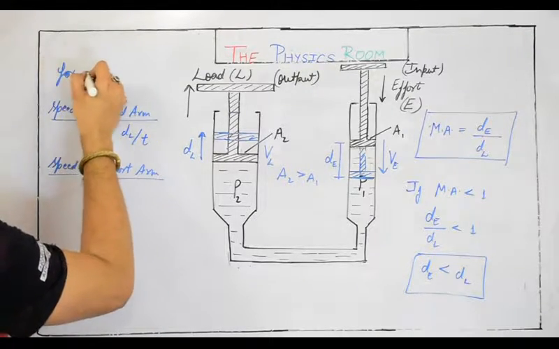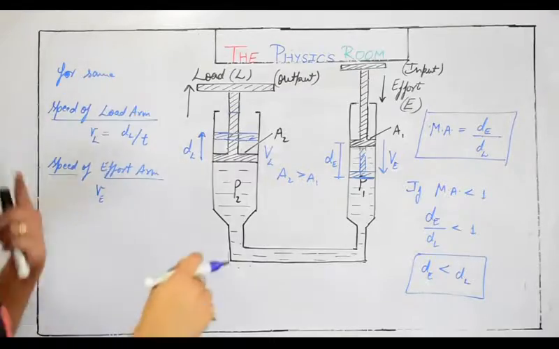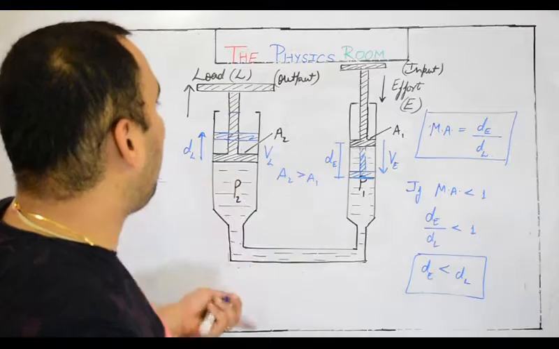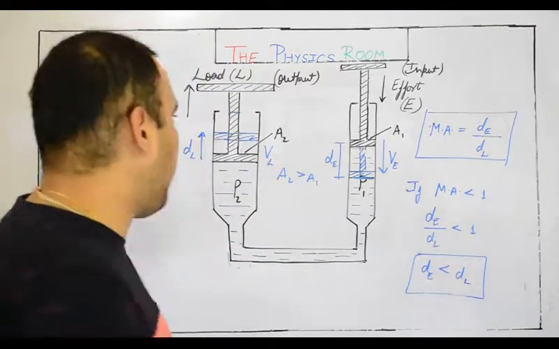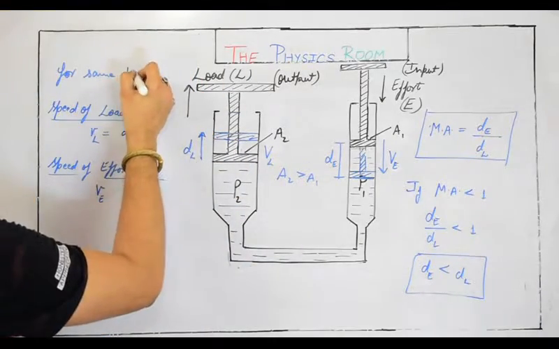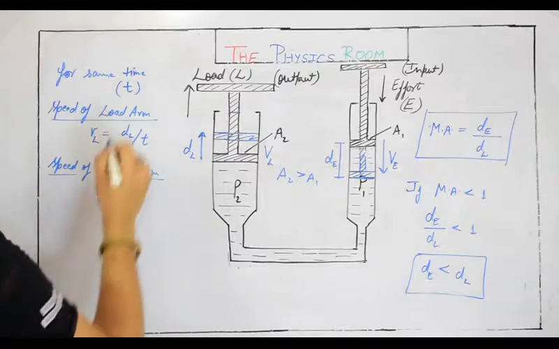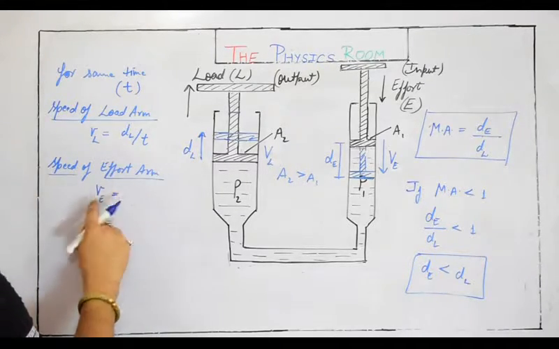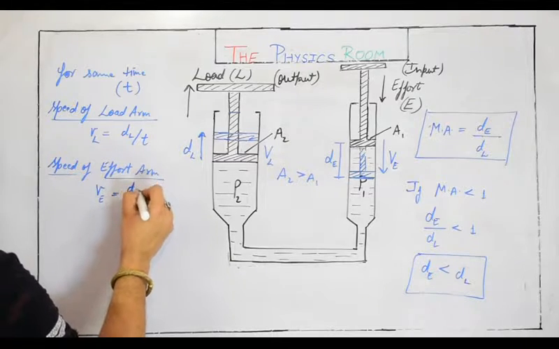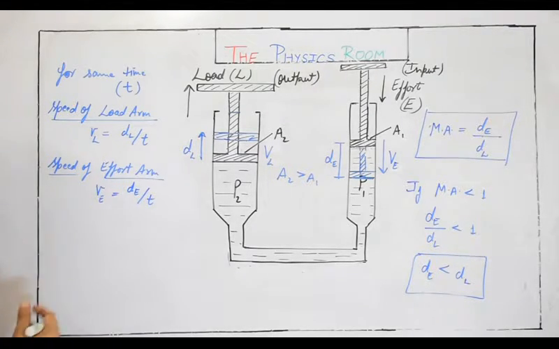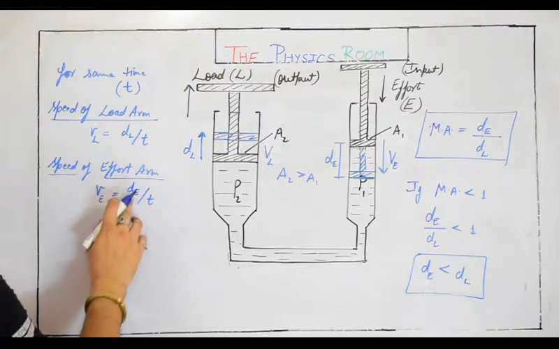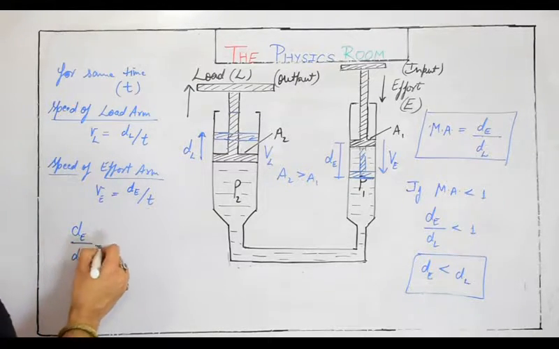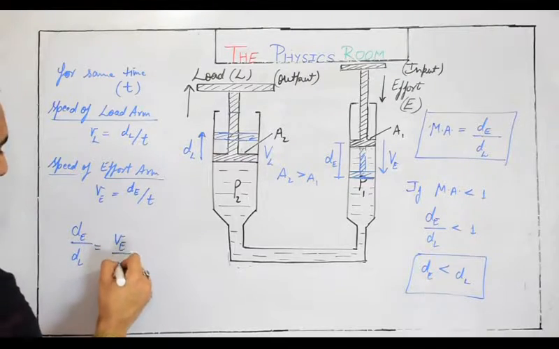We are talking about the same time, because the process is occurring simultaneously. Whenever you compress, the effort arm and the load arm simultaneously move out. Simply, for the same time t, the load arm's speed formula is dL by t and the effort arm's speed formula is dE by t. So ultimately, if I find dE by dL from this, you will get dE by dL just the same as VE by VL.